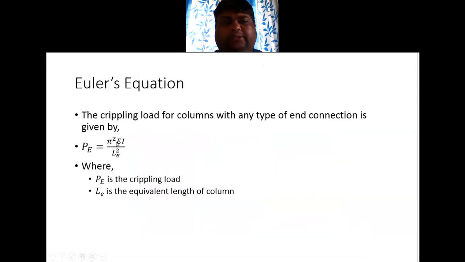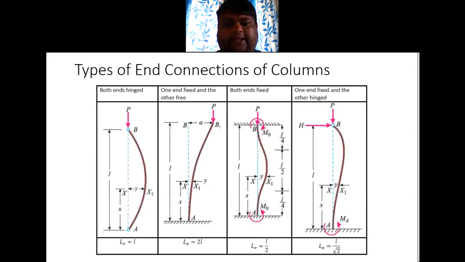PE is equal to pi square EI by LE square, and LE is equal to L when both ends are hinged. LE equals 2L when one end is fixed and the other is free. LE is equal to L by 2 when both ends are fixed. LE is equal to L by root 2 when one end is fixed and the other end is hinged. Okay, let us go ahead.